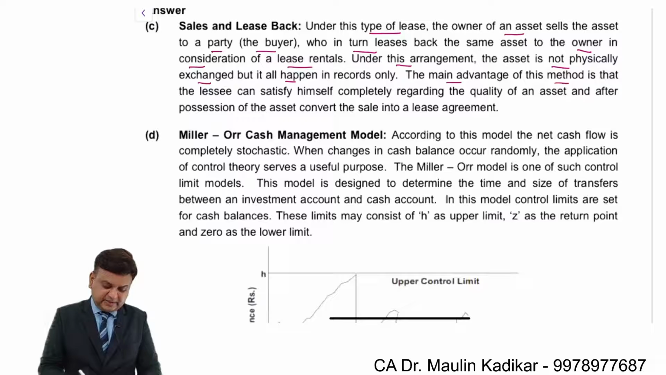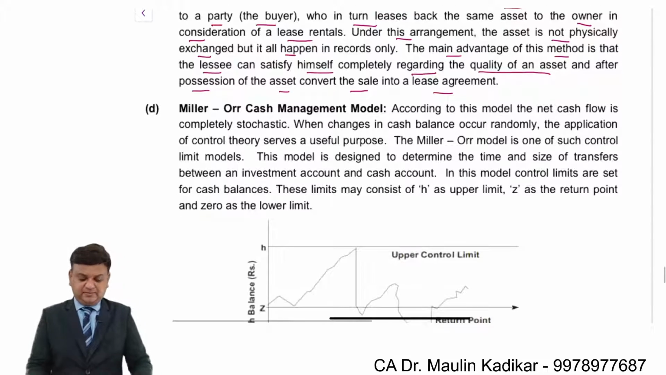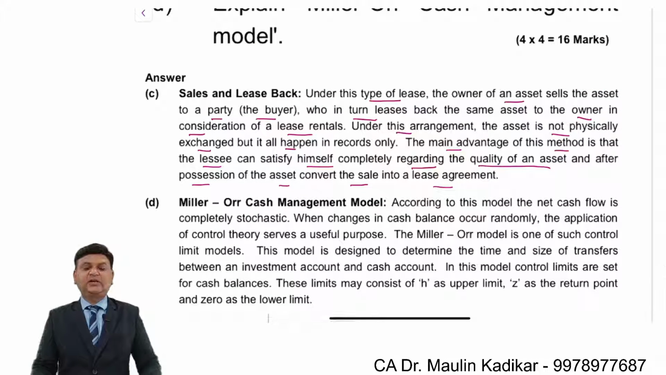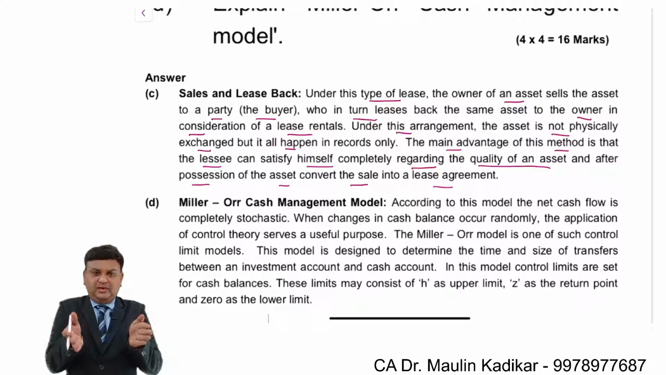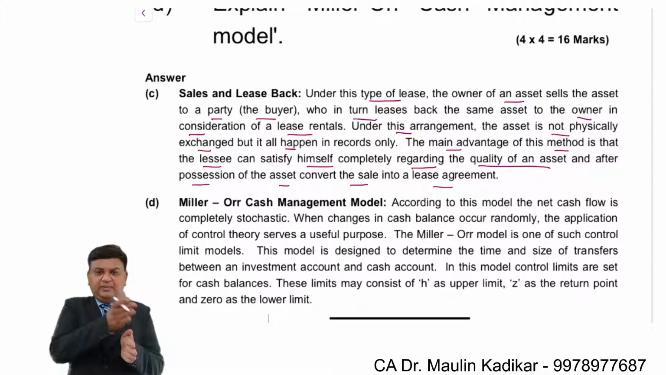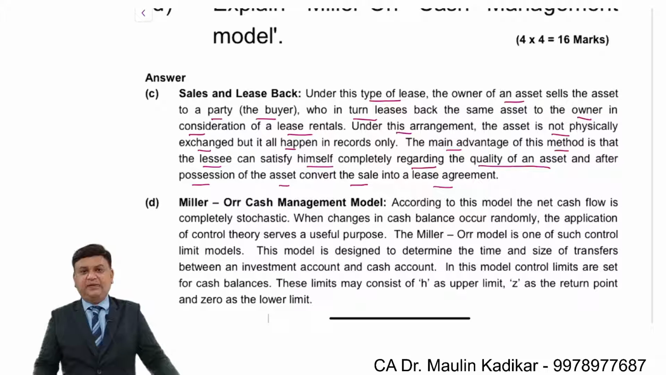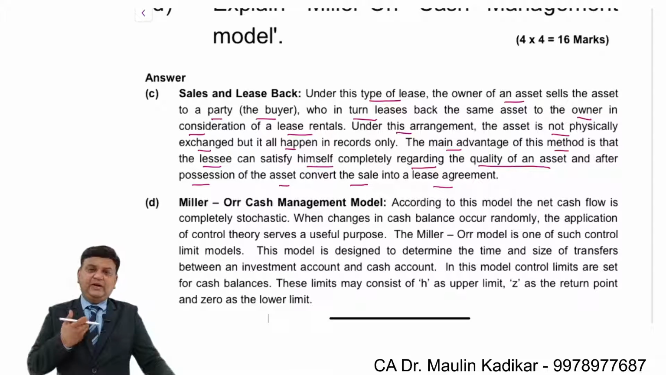The main advantage of this method is that the lessee can satisfy himself completely regarding the quality of the asset, and after the possession of the asset, convert the sale into a lease agreement. And friends, mostly this kind of agreement will have an additional point that once the lease period is over, let us say after 20 years or 15 years or whatever the time period, the lessee will have a right to purchase the asset from the lessor. Maybe the price will also be decided at the time the agreement is entered into.